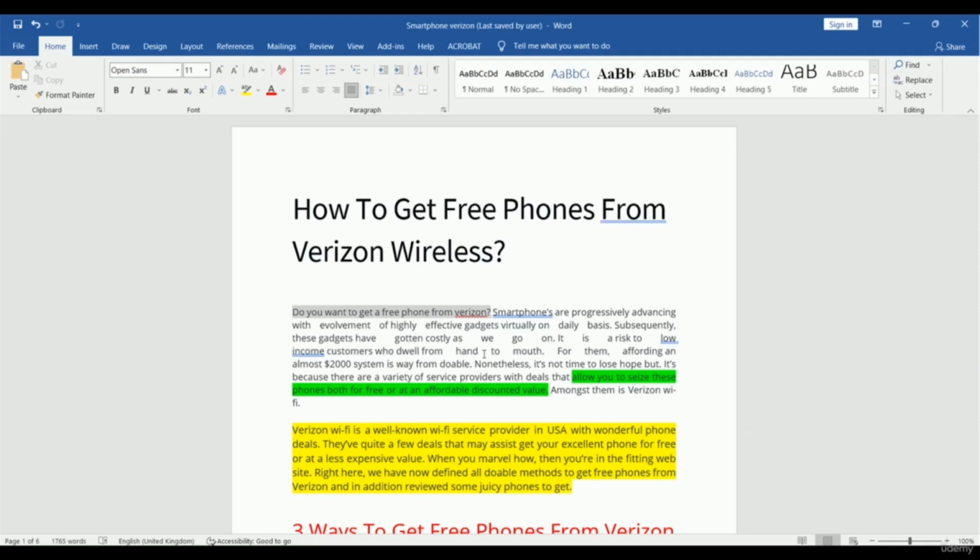And this text will hook people into reading the entire article. So you can add some special word or some attractive word that can hook people into reading the entire article, and you must put it inside the introduction.